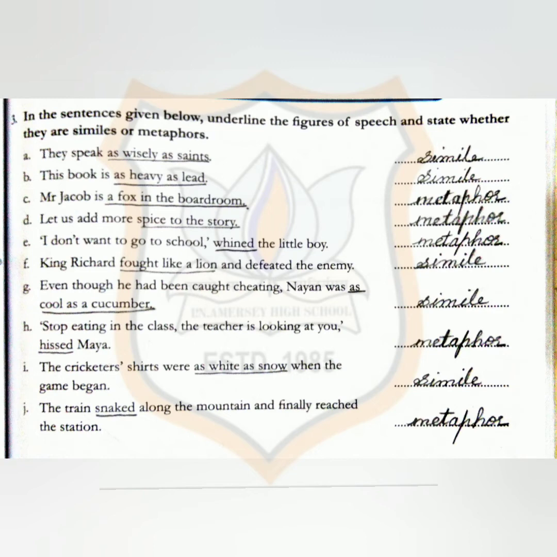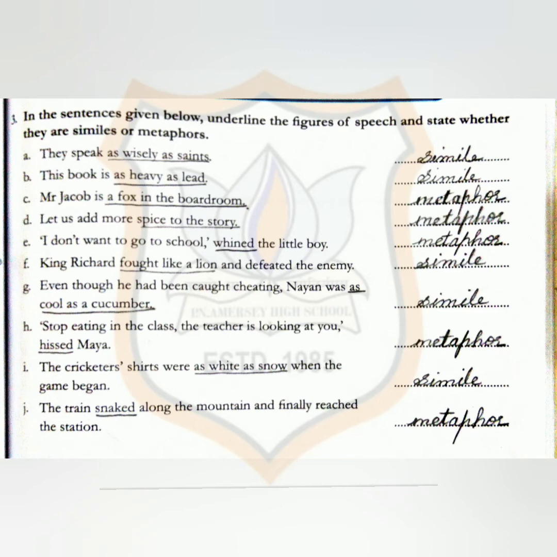Third one, Mr. Jacob is a fox in the boardroom. Children, in the metaphor sentence, I told you that metaphor sentences have phrases. So here the phrase given is fox in the boardroom. So underline fox in the boardroom and this sentence will be a metaphor sentence. Let us add more spice to the story. Again, the sentence has the phrase spice to the story. Underline spice to the story, and write metaphor.